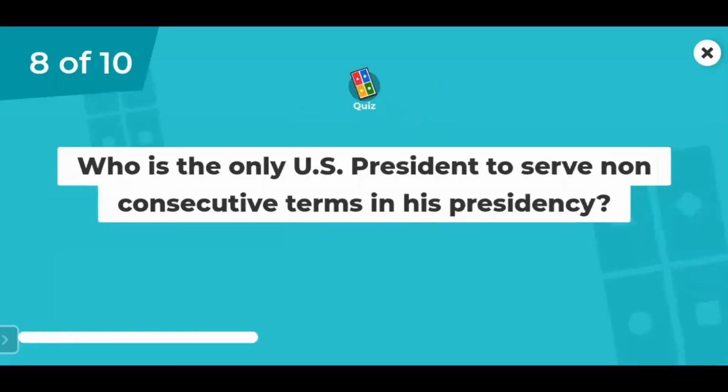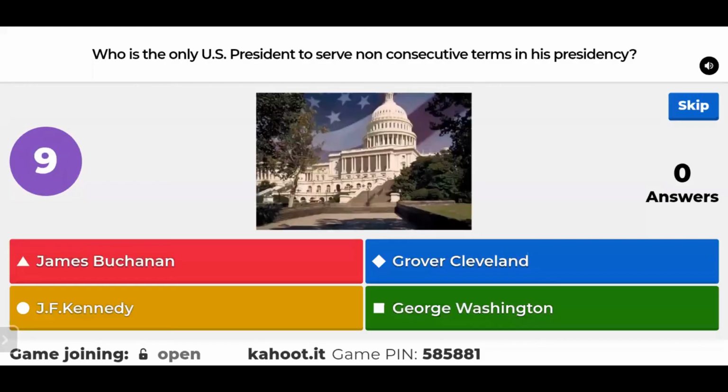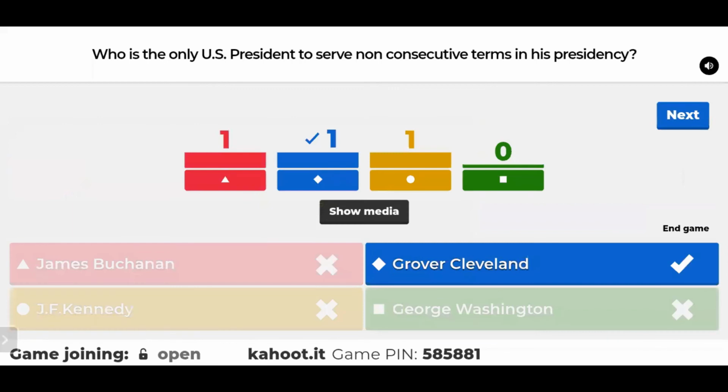The eighth question. Who is the only US president to serve consecutive terms in his presidency? James Buchanan, Grover Cleveland, John F. Kennedy, or George Washington? Well, that was quite an easy question, but unfortunately only one got it correct.